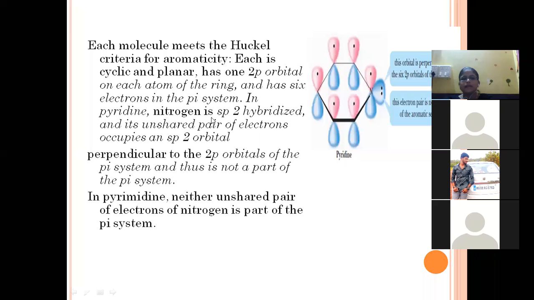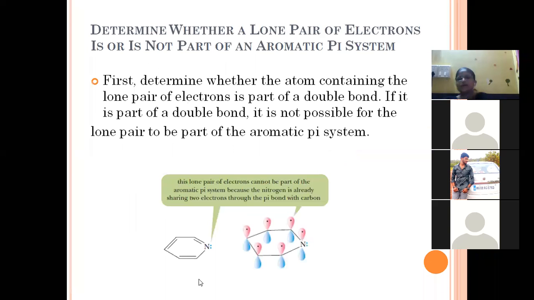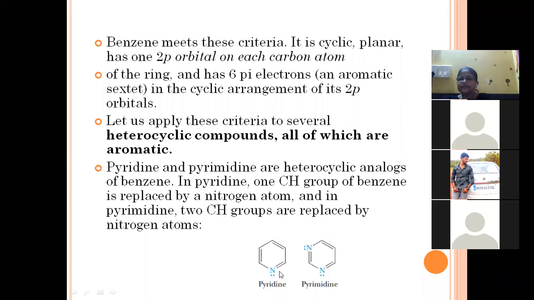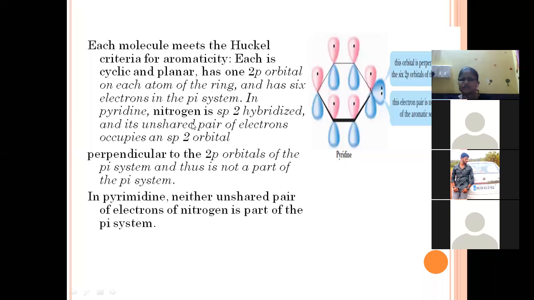In pyridine, the nitrogen is sp2 hybridized and its unshared pair of electrons occupies an sp2 orbital, which is perpendicular to the remaining p orbitals of the ring.